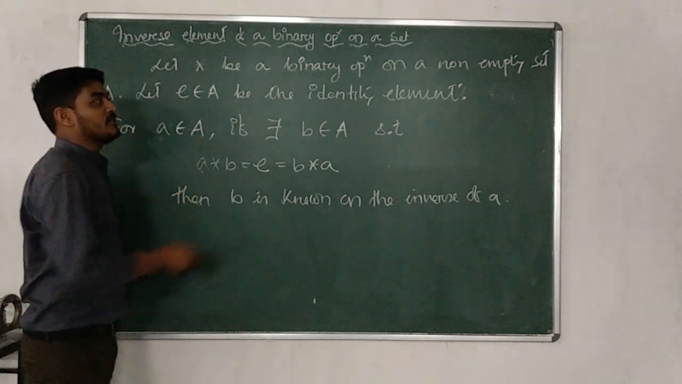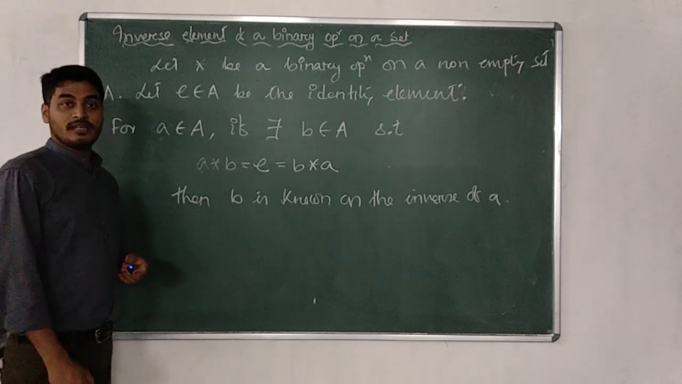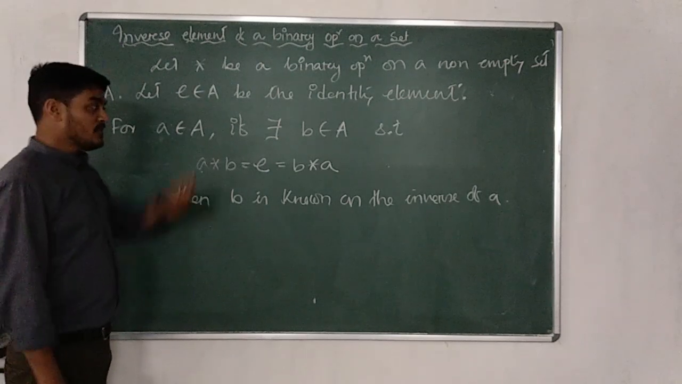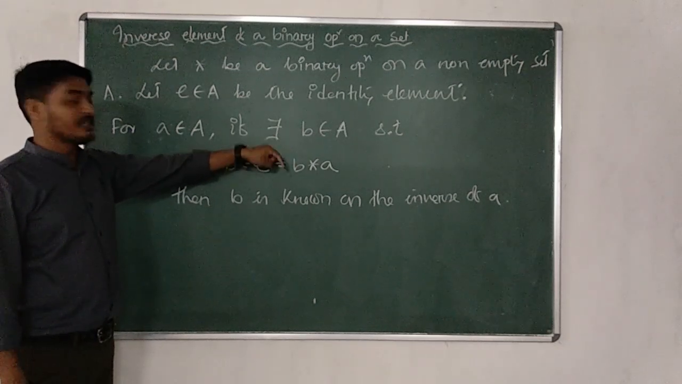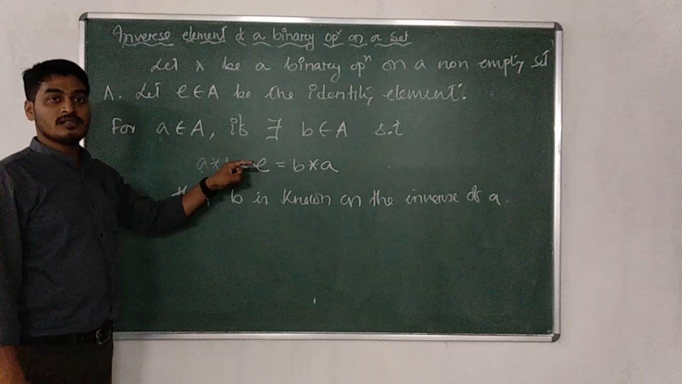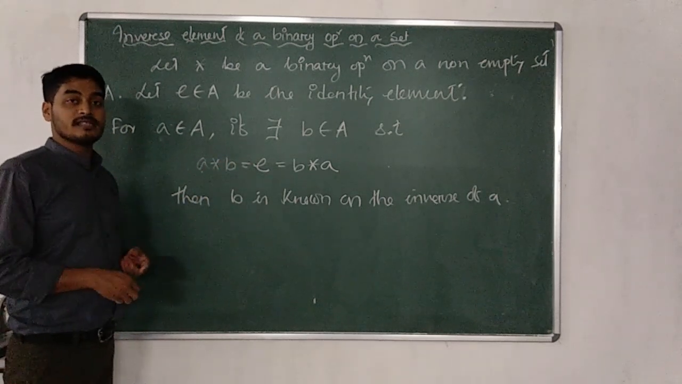In this way we can define the inverse of an element, or you can discuss the inverse of any element of the binary operation. That means to have the inverse, first of all the identity element should exist. If you have the idea about the identity element, then you can think about inverse. Identity as well as inverse both should exist in the given set.